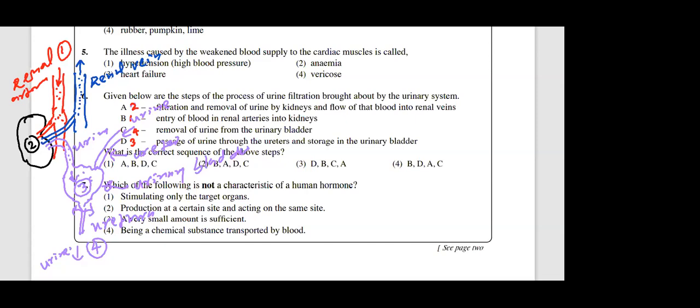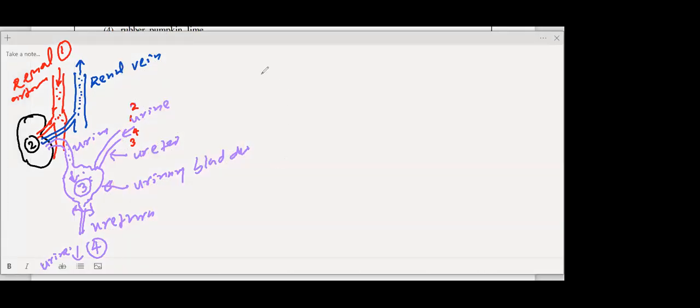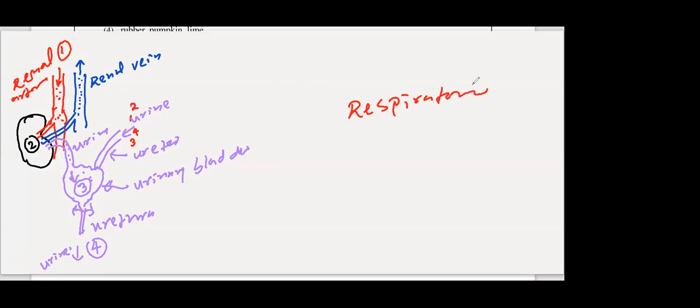So remember this excretory system is a bit important, and in the last few years they mostly asked about the digestive system and nervous system. In upcoming papers, the respiratory system is extremely important, because with COVID they can make a nice question combined with viruses and the respiratory system, right?